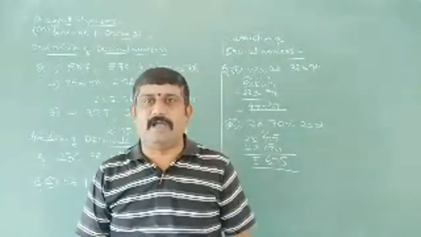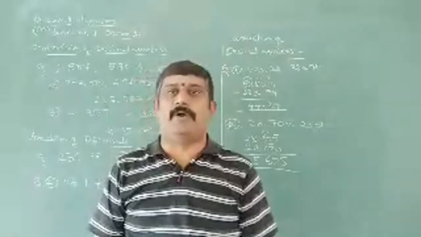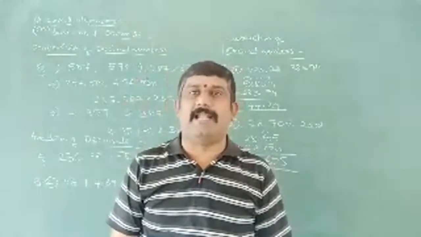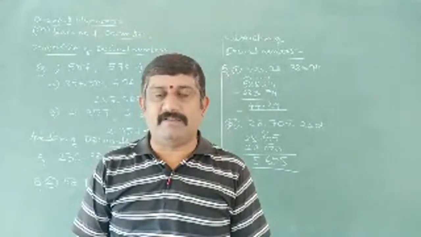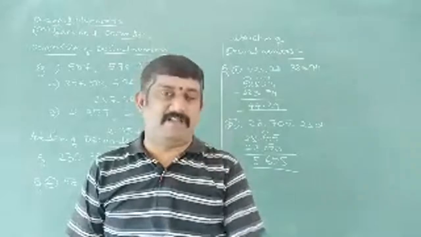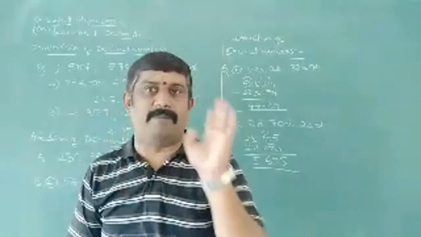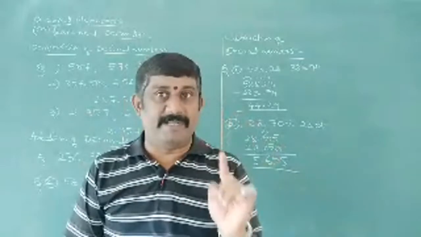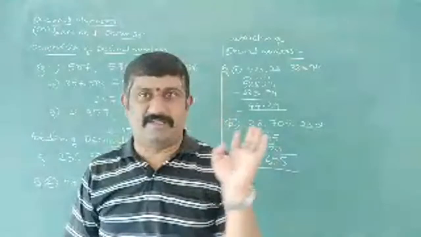What is 1 by 10? How are we writing 1 by 10? We are writing 1 by 10 as 0.1, 1 by 100 as 0.01, 1 by 1000 as 0.001. Observe once again: for 1 by 10, we have only one 0 in 10, so after the decimal only one place, 0.1.